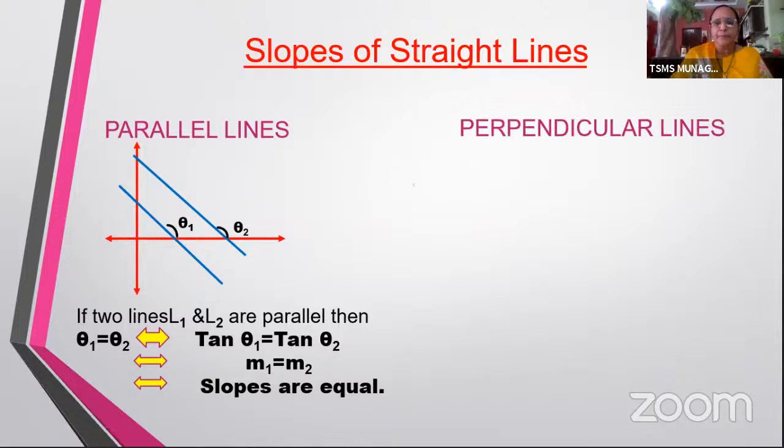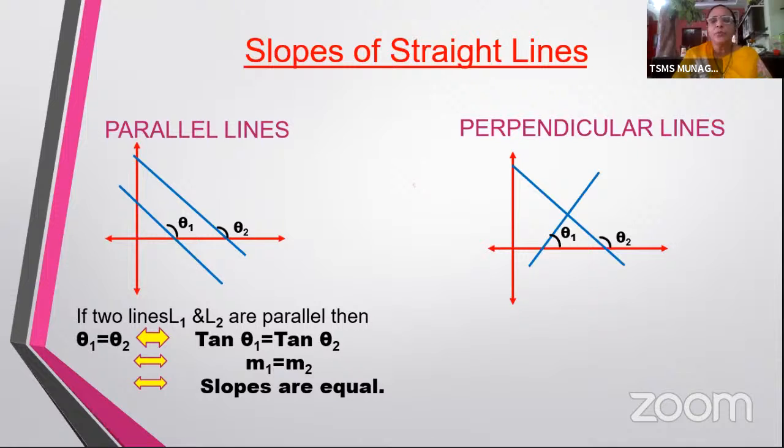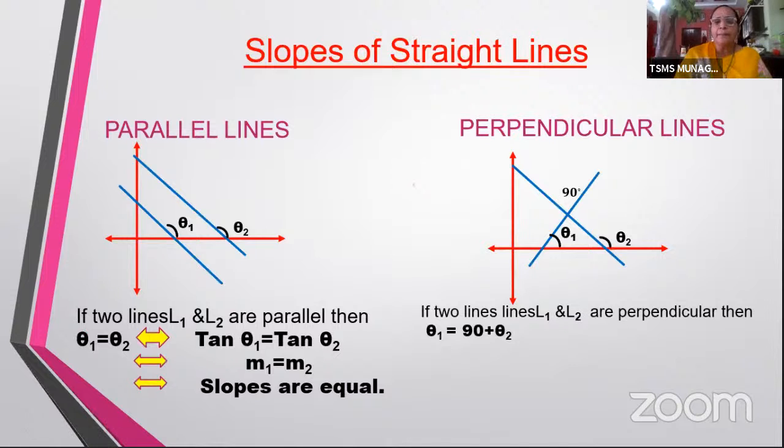Let us see. Again, I have x-axis and y-axis. Now I have two lines which are perpendicular to each other and they are making angles theta 1 and theta 2 in the positive direction with the positive x-axis. Now the angle between these two lines is 90 degrees as they are perpendicular to each other. So if these two lines are perpendicular, what happened with theta 1 and theta 2? You can see there is a small right angle triangle here. So what would be the relation between theta 1 and theta 2? Obviously, you will have theta 1 is equal to 90 plus theta 2.